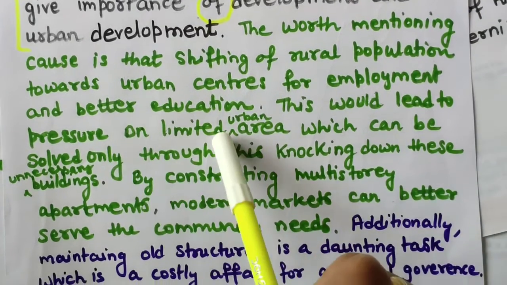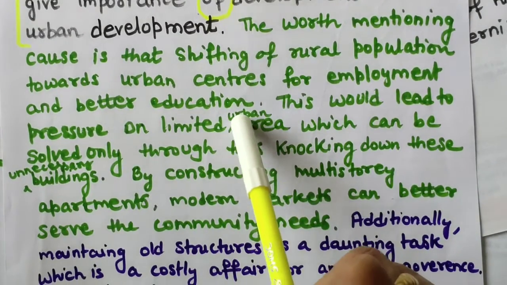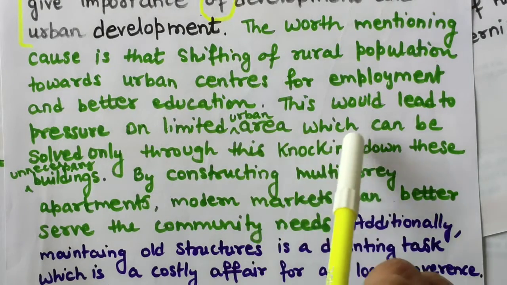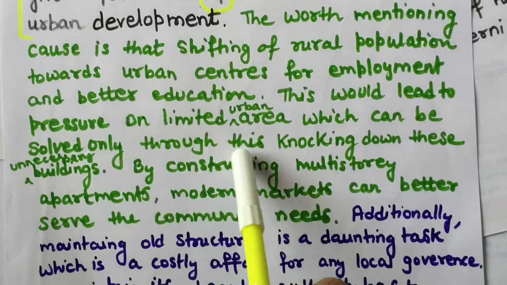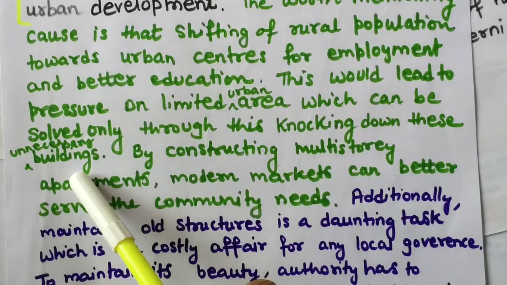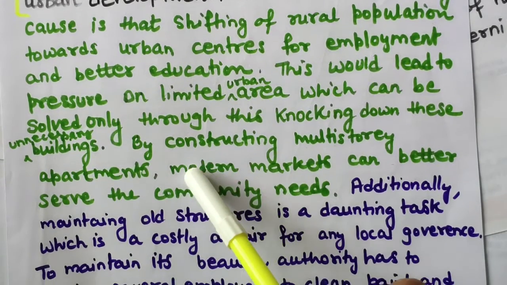This would lead to pressure on limited city area. I have repeated urban many times, so you can write city area, which can be solved only through knocking down these unnecessary old structures. You can write unnecessary building or unimportant building.